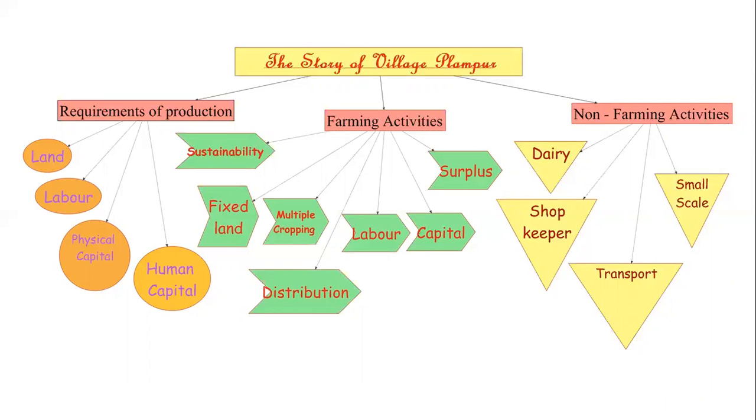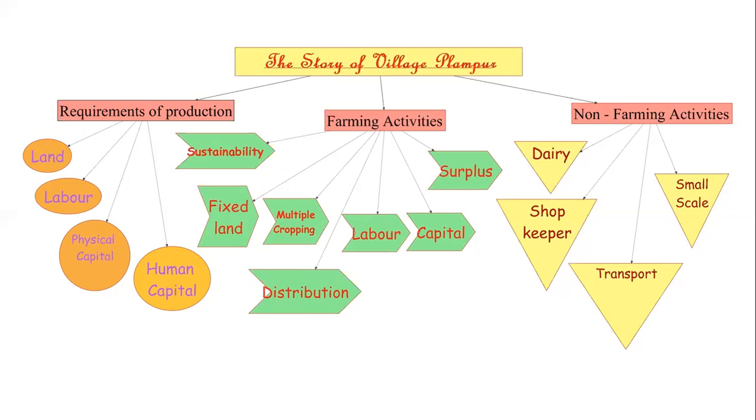We have two types of physical capital, that is fixed capital and working capital. Fixed capital is the stock of produced means of production which can be repeatedly used in the process. And working capital includes the stock of raw materials and consumables which are exhausted during the process of production. Then we saw some farming activities.